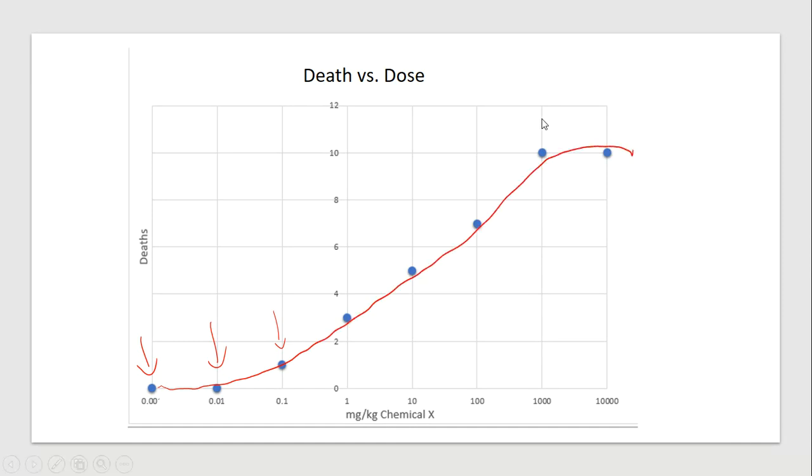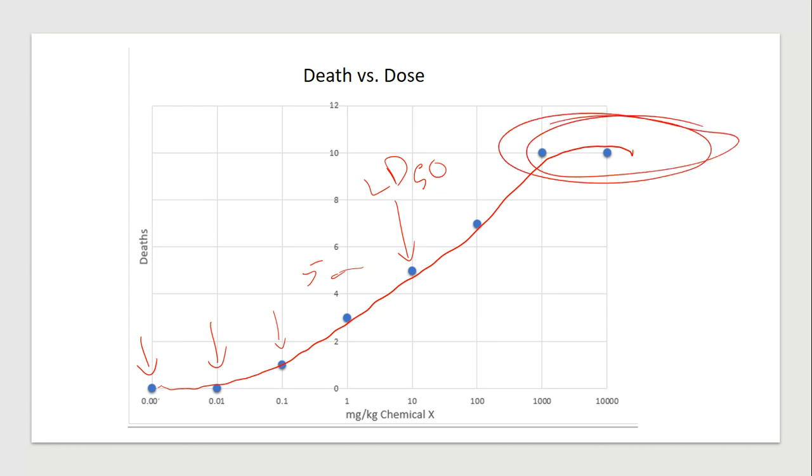And it maxes out, right? There's a point where it doesn't matter how much, if we did 100,000, that would also kill 100% or all 10 that we had. So we don't have to keep going after we max out, and there's a minimum, and we don't have to get any lower than 0.01 because we know that's not going to have an effect. And from this graph, hopefully you can read what the 50% mark is, right? So here's 5. So this would be the LD50.